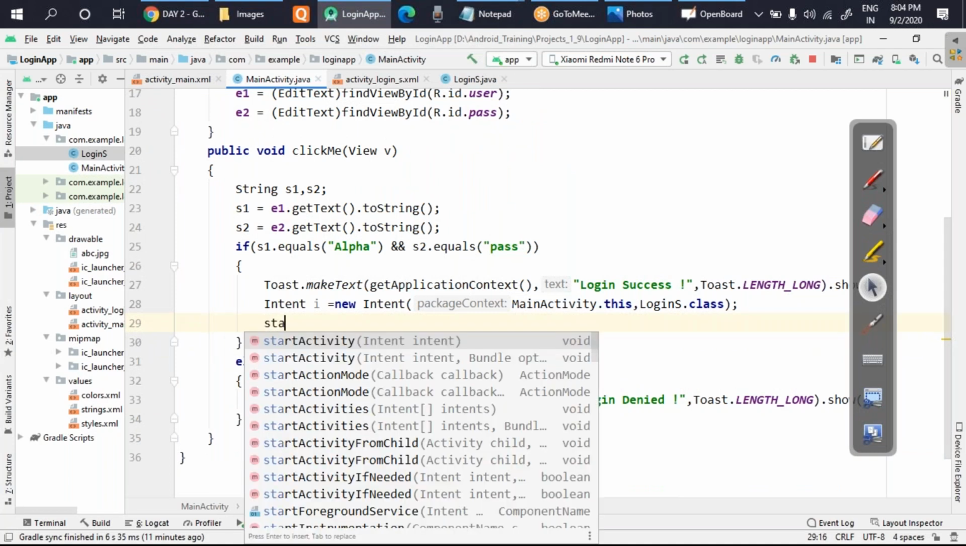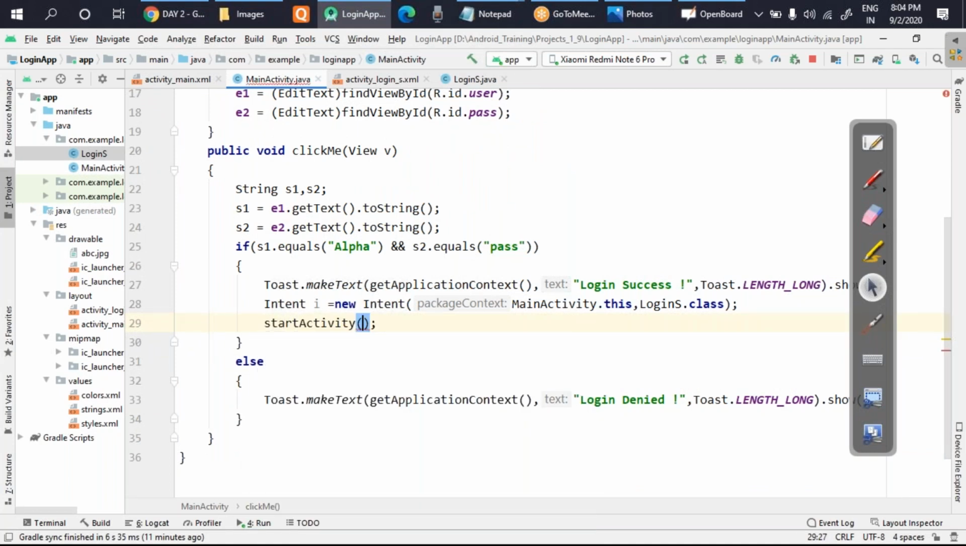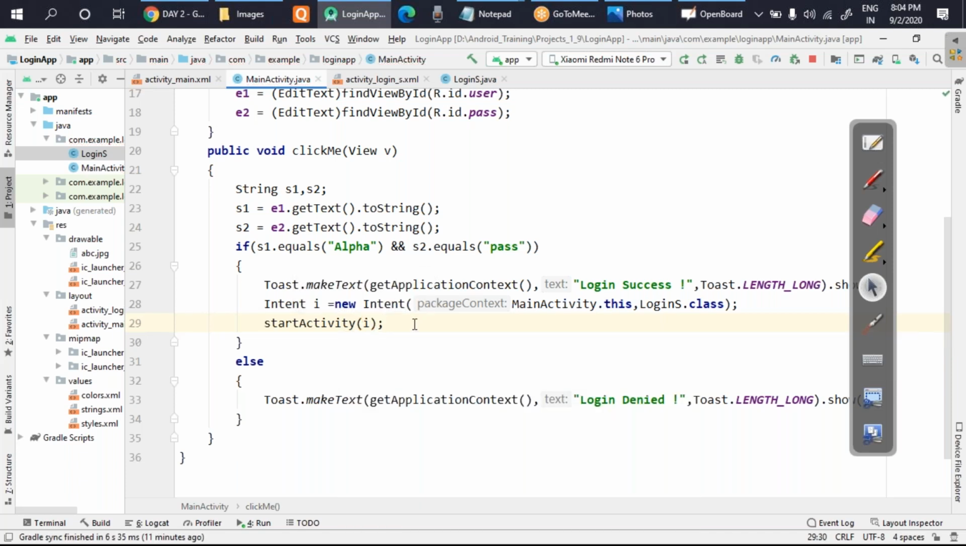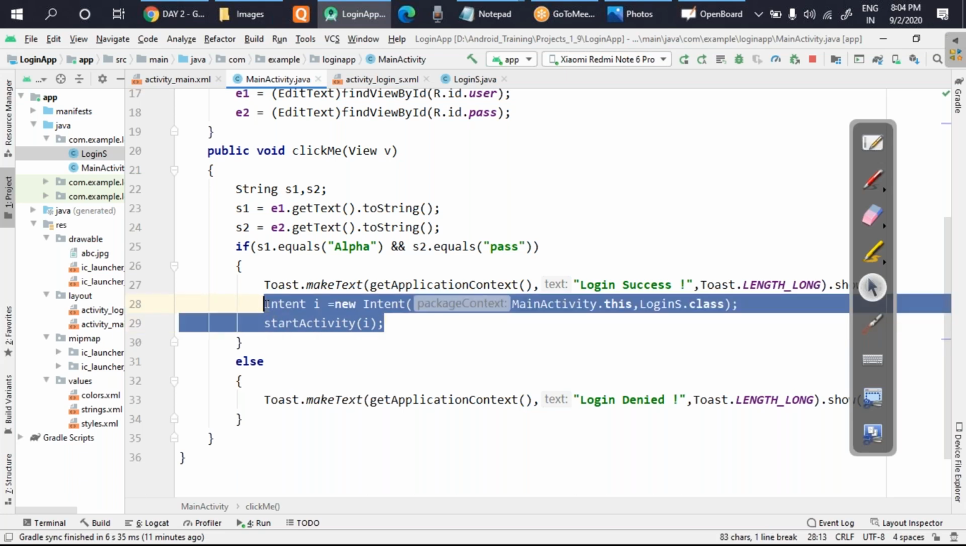Okay. So what I will do now, I'll just call a function that is called startActivity, and I'll pass the variable i, which is actually having the location of the current page and the destination page. So with these two lines of code, I'm able to connect my first page with the second page. I hope this is clear to everyone. Now let's run the program, and then I'll come to you for the doubts and all.